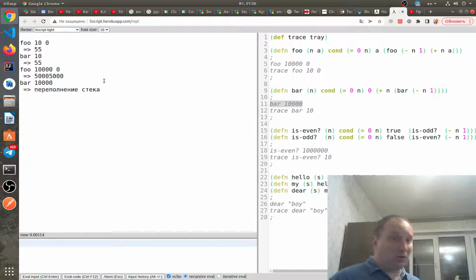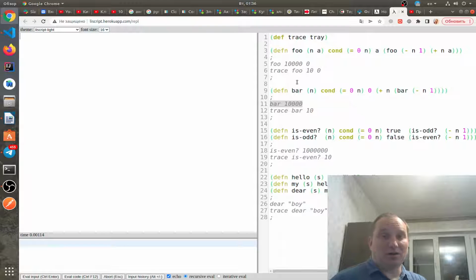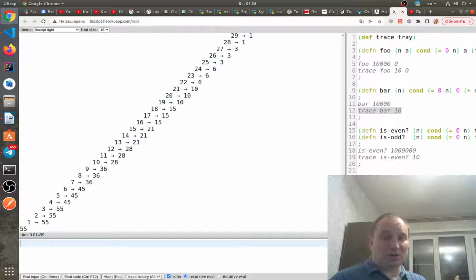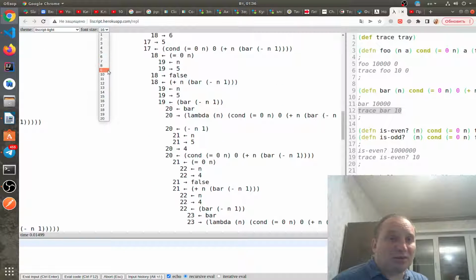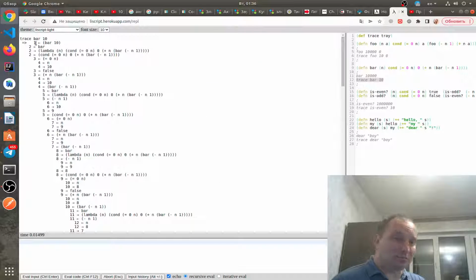So let's go a little deeper and look at the stack trace of the non-tail call implementation and the tail call implementation. Stack trace of calling function bar with argument 10. Maybe let's make the font a little bit smaller. You see, it's a triangle.